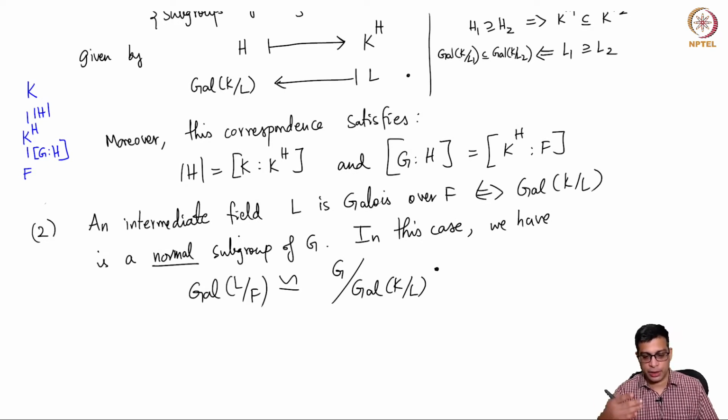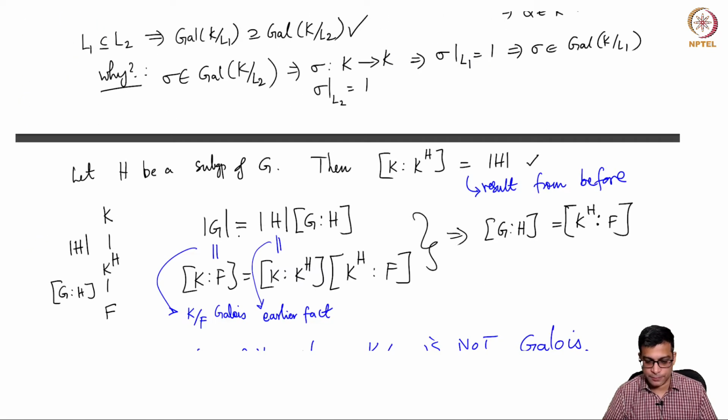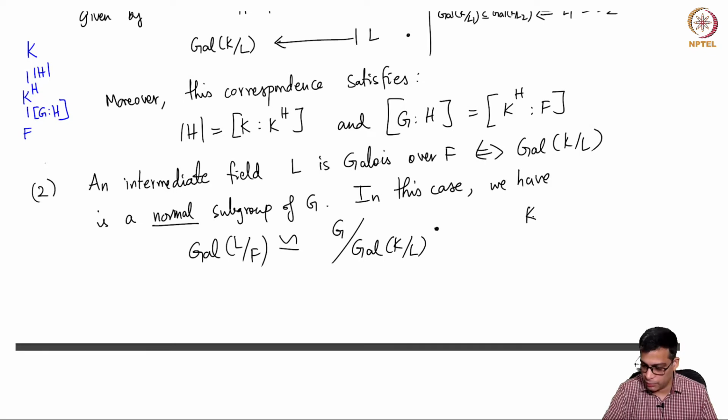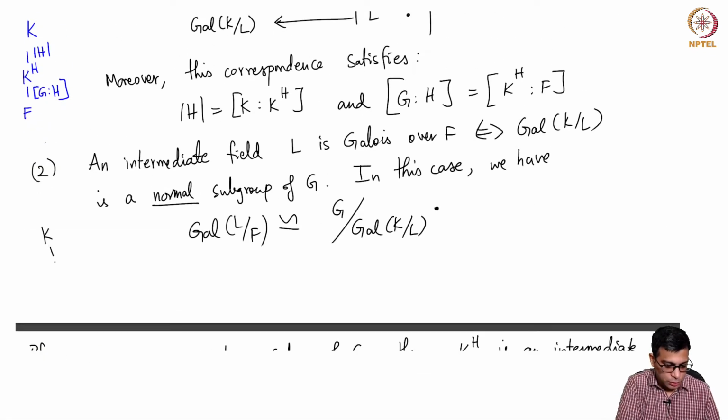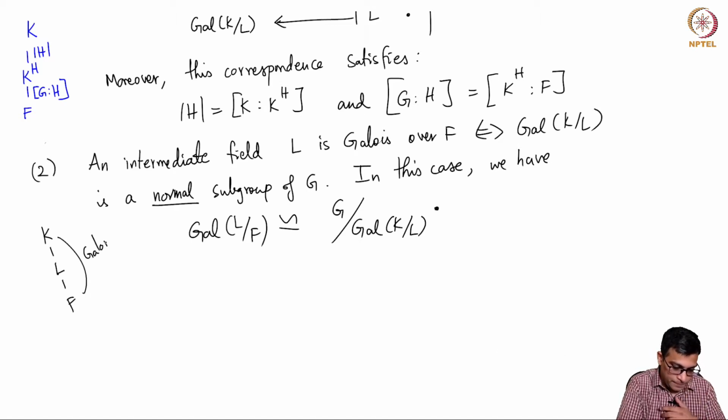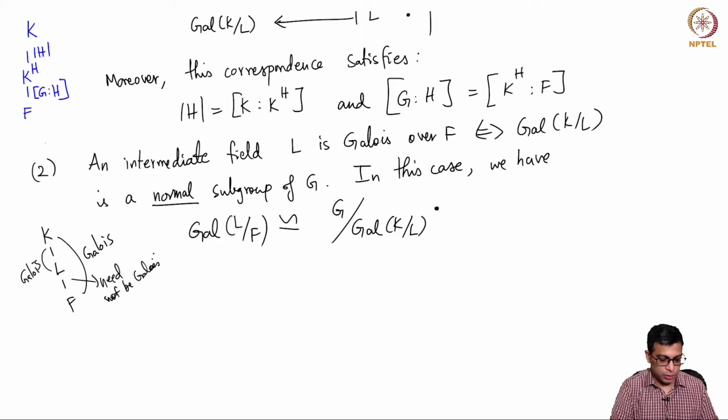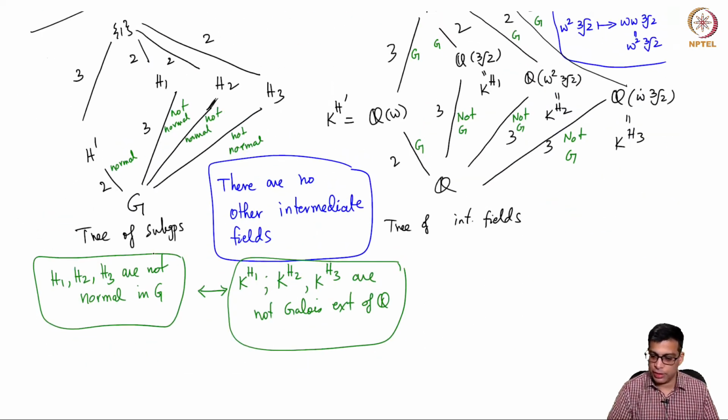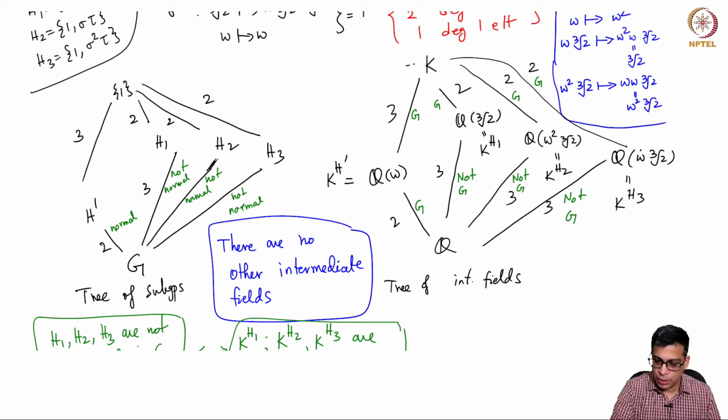The second part tells us when the bottom part of the extension is Galois. In general, as we know, if you are given a Galois extension K over F, and you take an intermediate field L, then K over L is always Galois, but L over F need not be Galois. For example, the second example that we did shows K over Q is Galois, where K is Q adjoin cube root of 2 and omega, but K over Q adjoin cube root of 2 is not Galois.